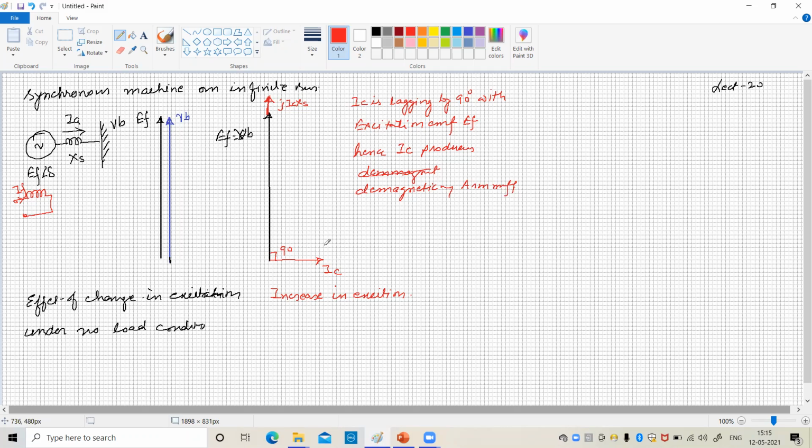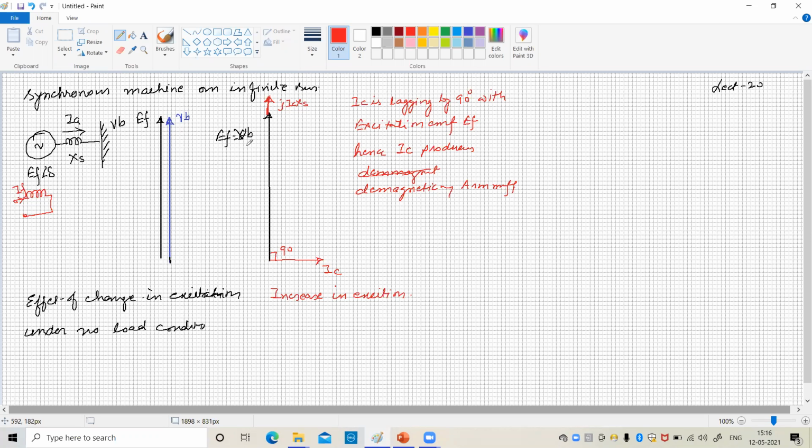When it produces a demagnetizing armature MMF, the excitation EMF starts decreasing, and this demagnetizing effect will remain there until the excitation EMF EF becomes equal to the bus voltage.